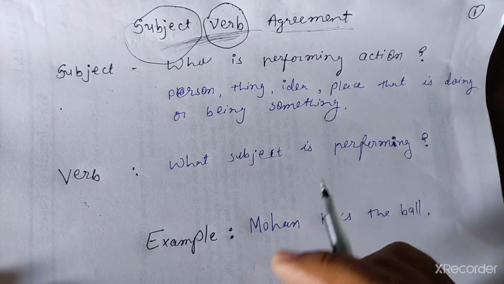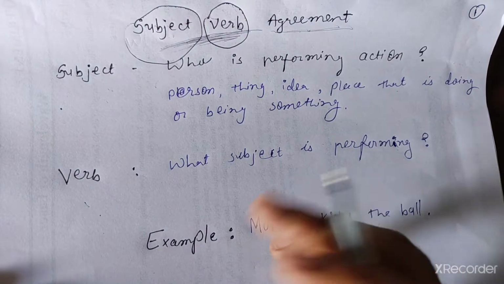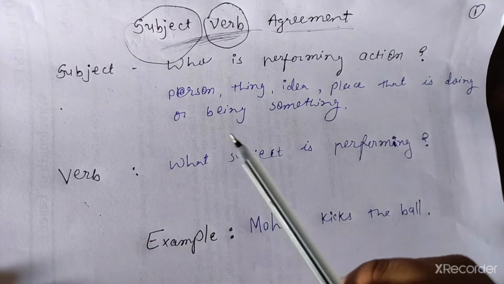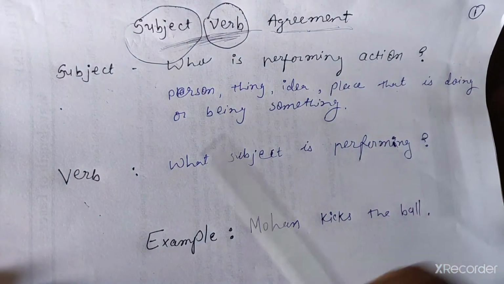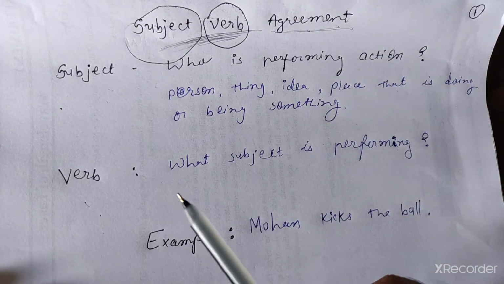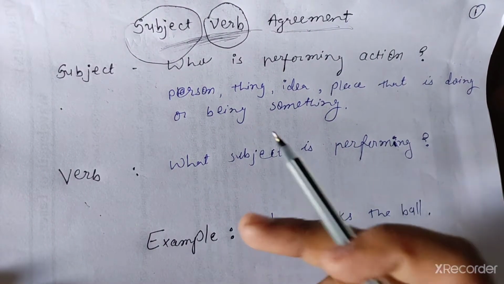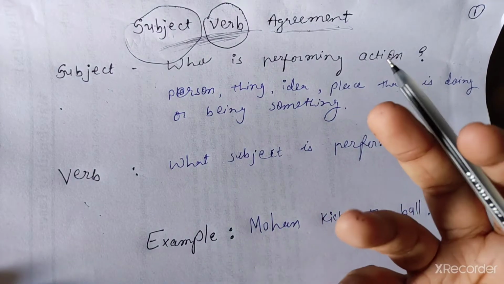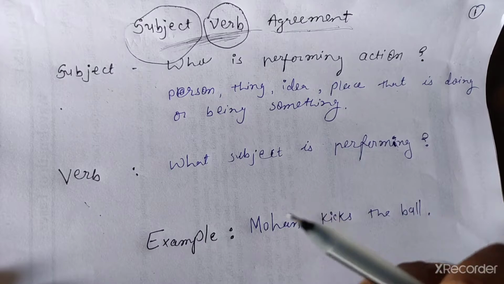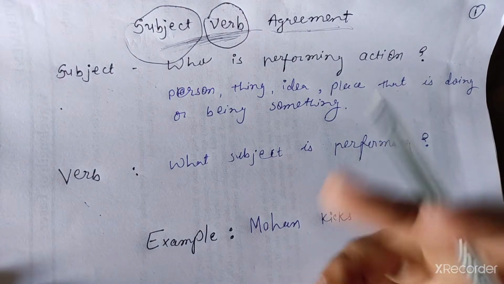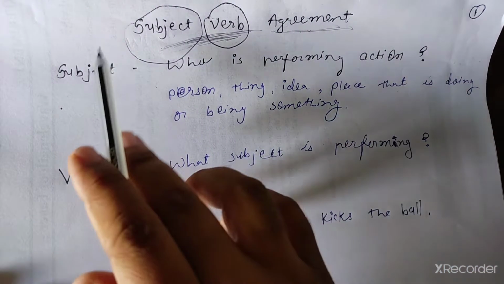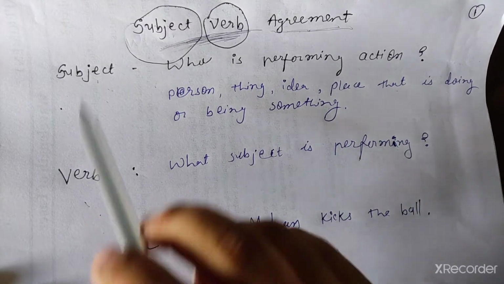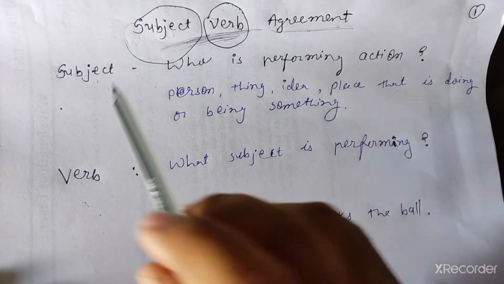You can find subject when you ask the sentence who is performing action. If Ajay is dancing, if Ajay is writing, then I ask who is dancing, who is writing, then the answer is Ajay. So Ajay is my subject.